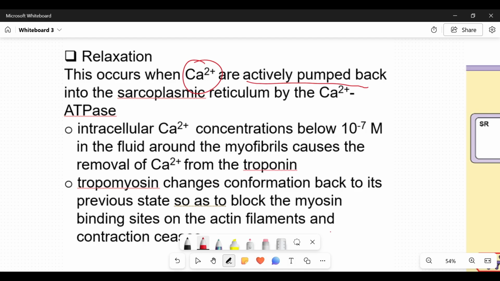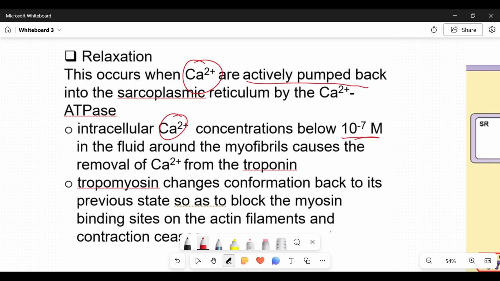All right. So the events are majorly two. The factors that will lead to muscle relaxation are two. Muscle relaxation will take place if the concentration of calcium ions drops below 10 to the power minus 7 moles. In fact, as soon as this happens, what it tells us is that there is no longer a neural excitation of that muscle cell. So calcium ions are not actively pumped into the muscle cell.